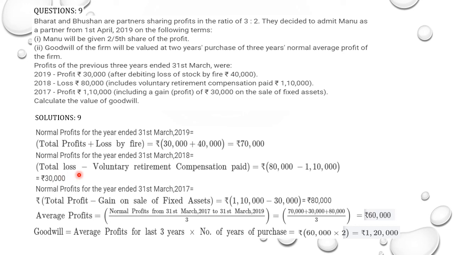Goodwill equals average profit for the last 3 years into number of years of purchase, 60,000 into 2, that is 1,20,000. So this is how question number 9 is to be solved. I hope you understood it.